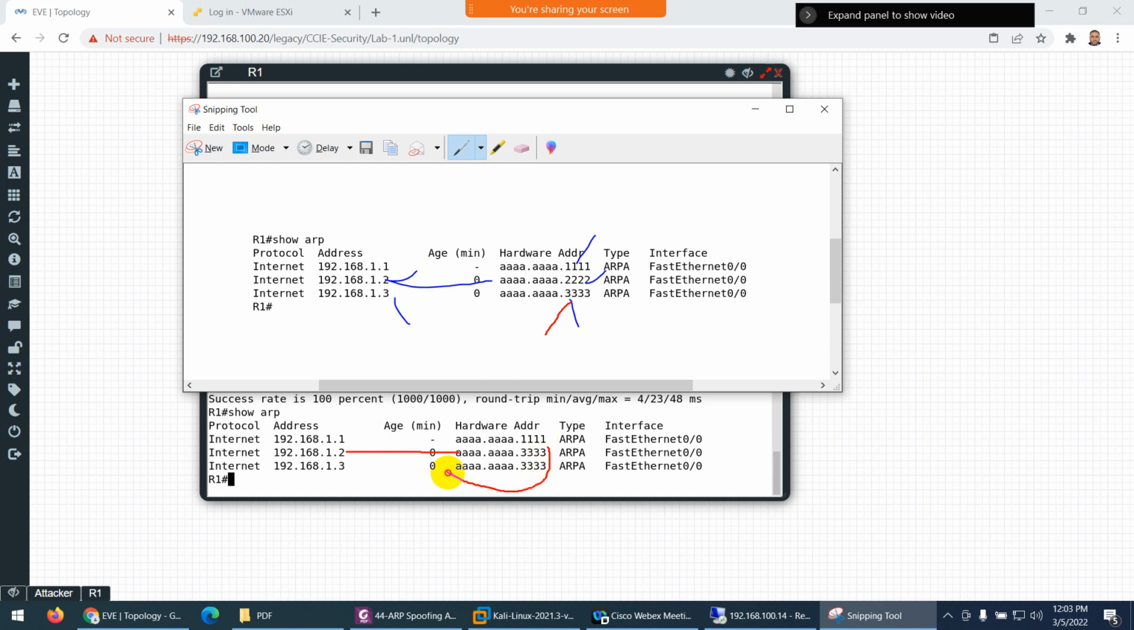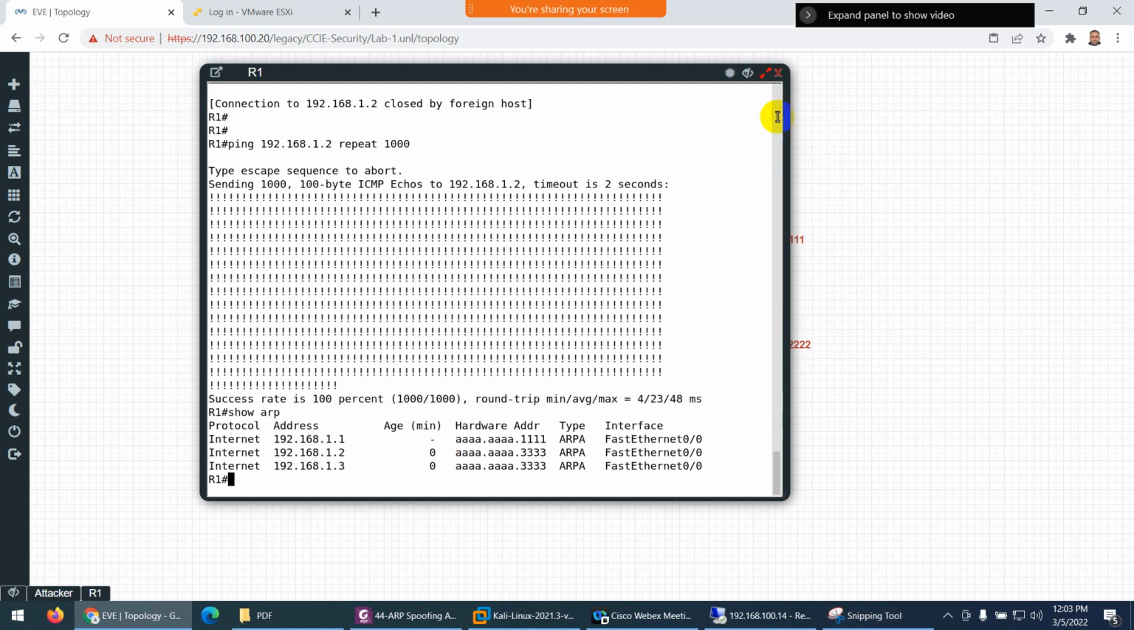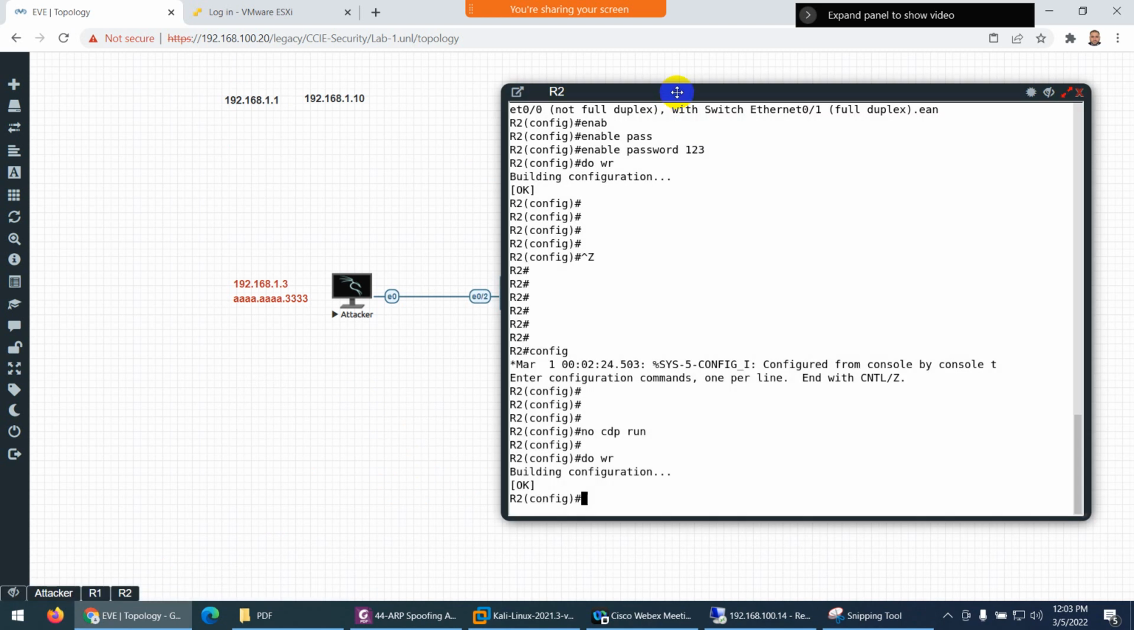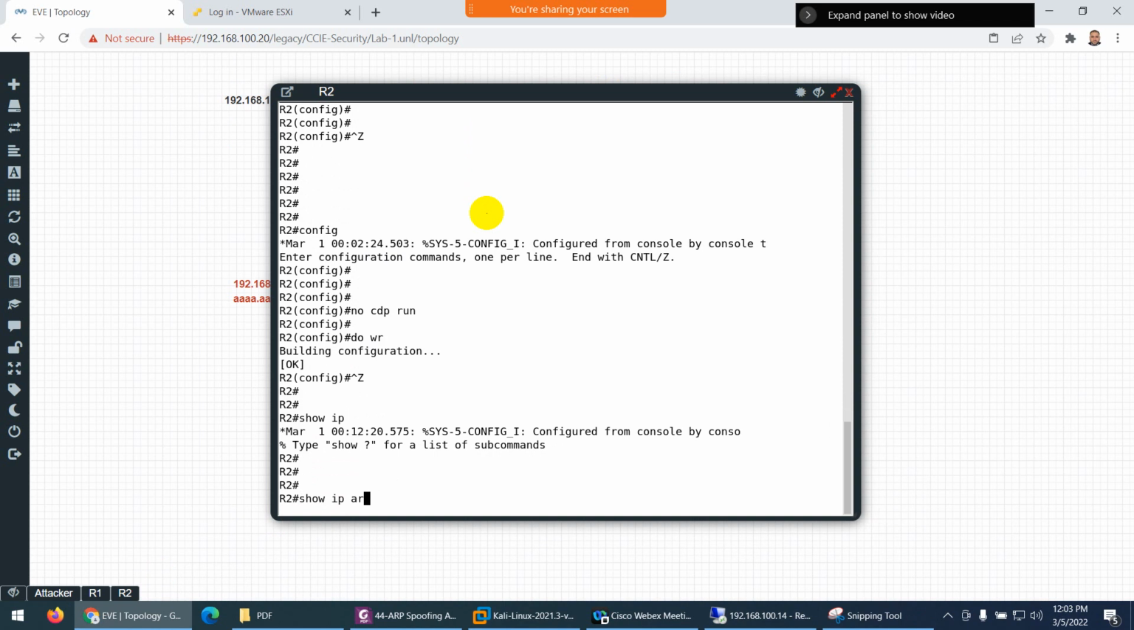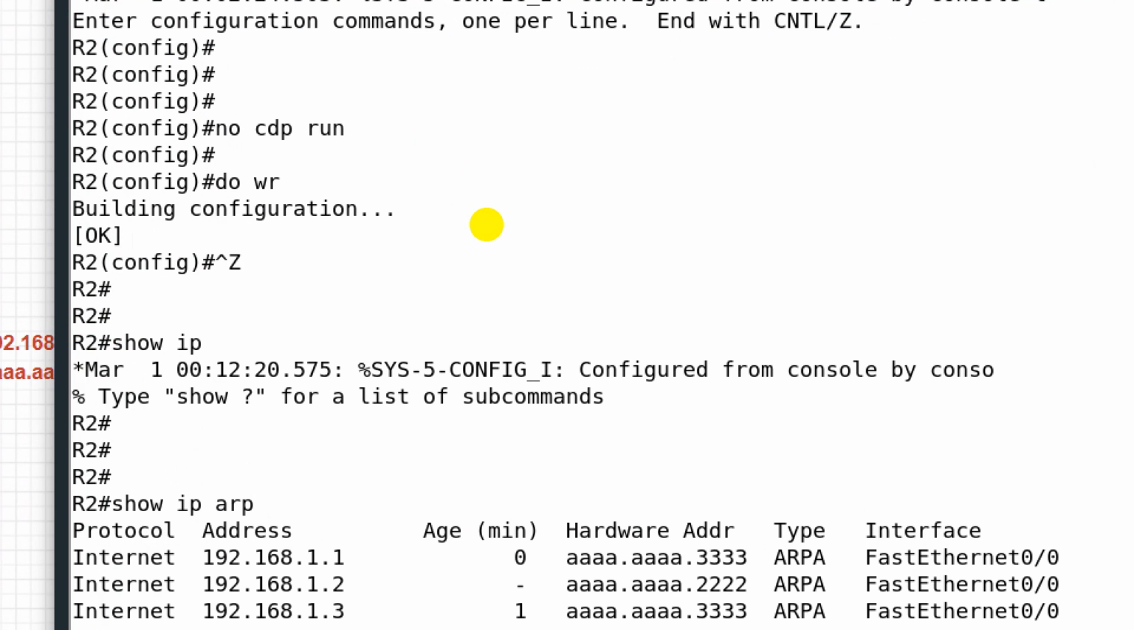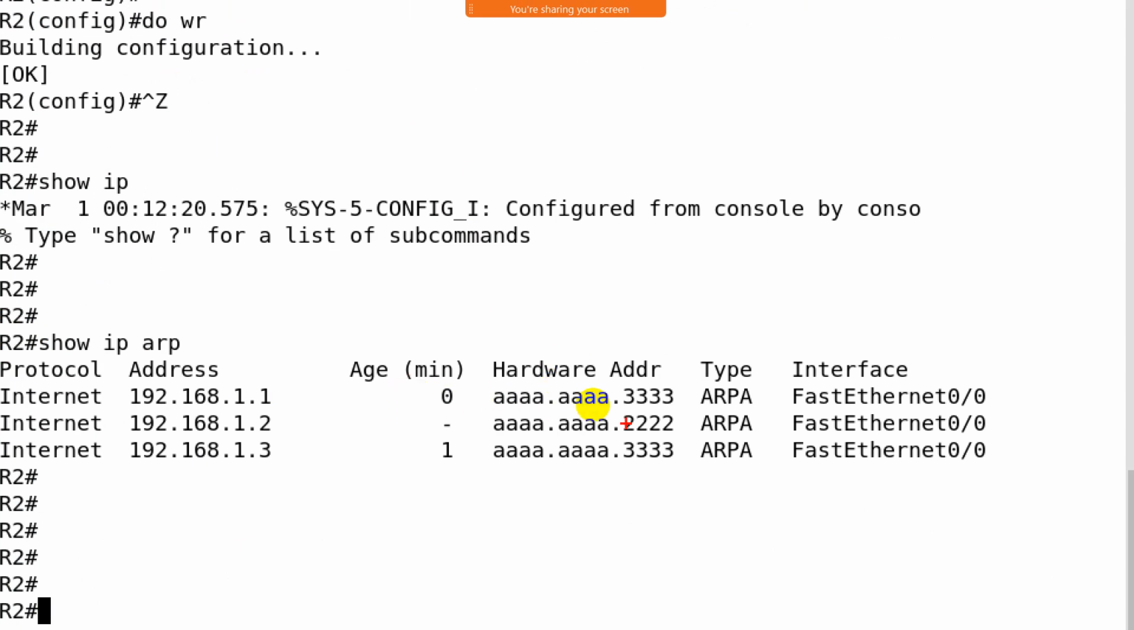You know, these two are the same. So R1 is sending traffic to R2, but this MAC address is spoofed, so Kali Linux is also getting the same packet. Now let's go to R2. What does it think? So on R2, type here show IP ARP. Here again something is wrong. In front of R1 is the MAC address of Kali Linux, and this is R2's original MAC address, and this is the Kali Linux MAC address.